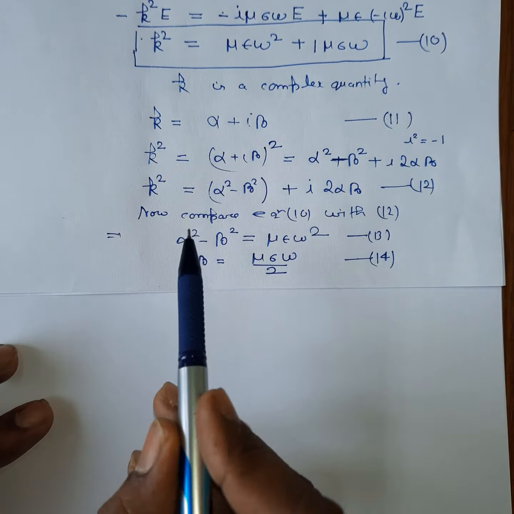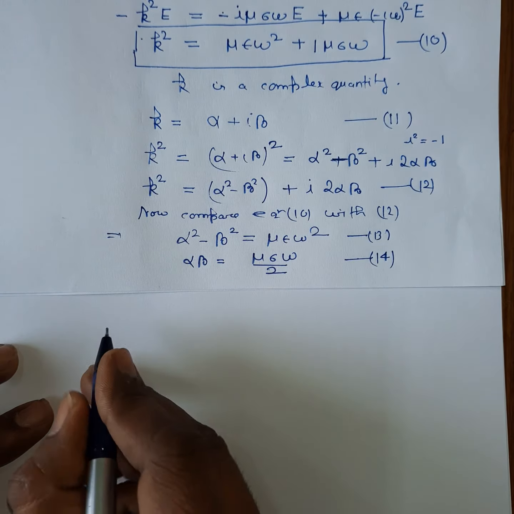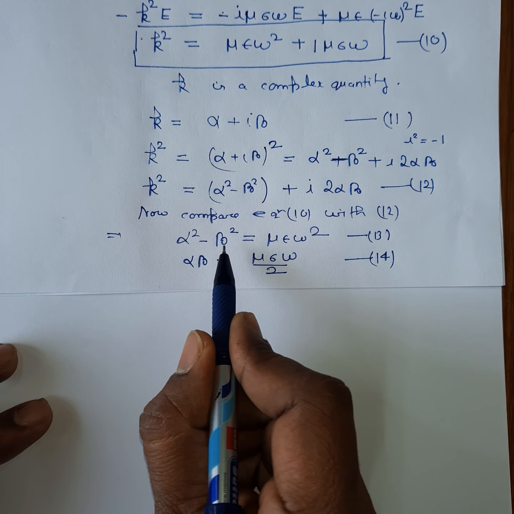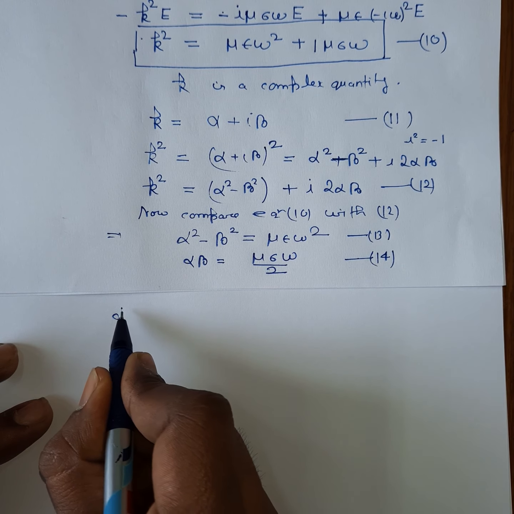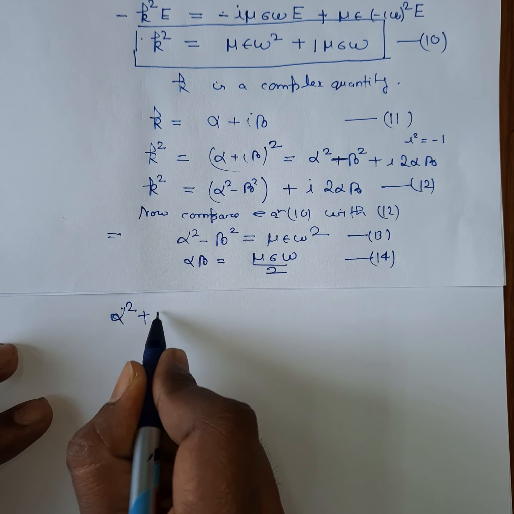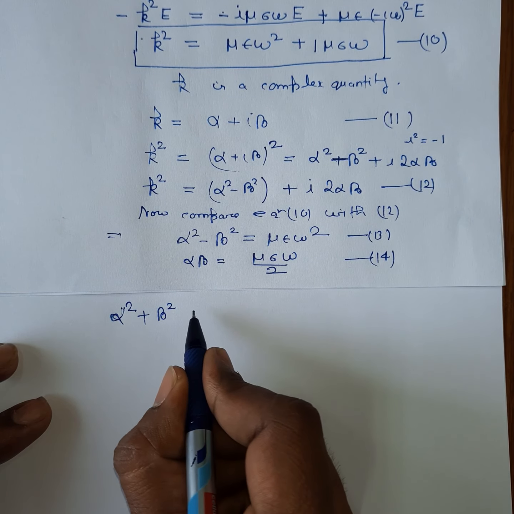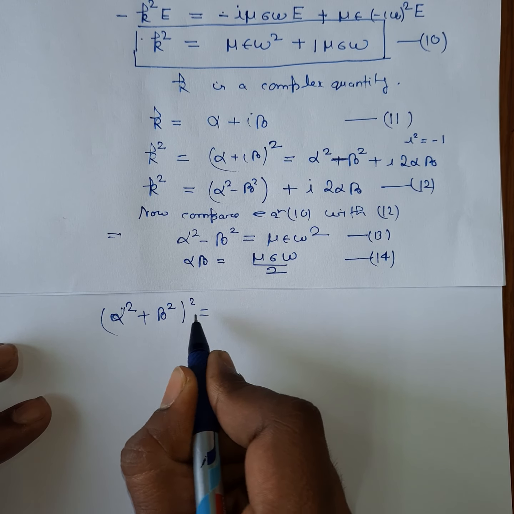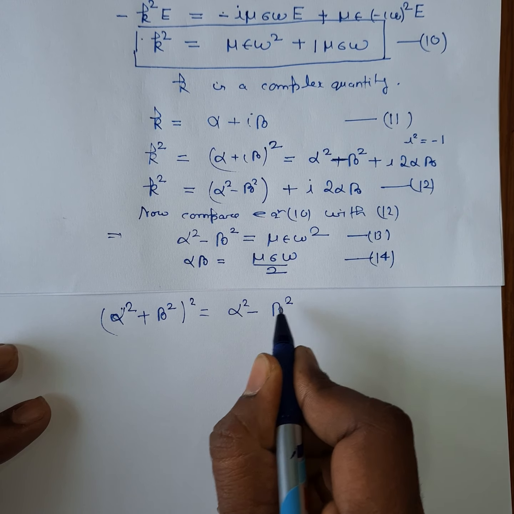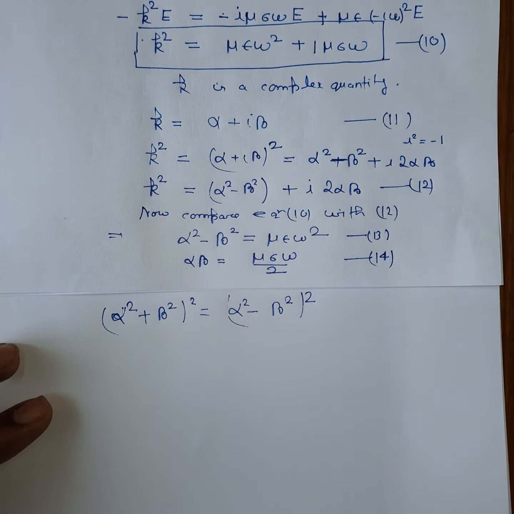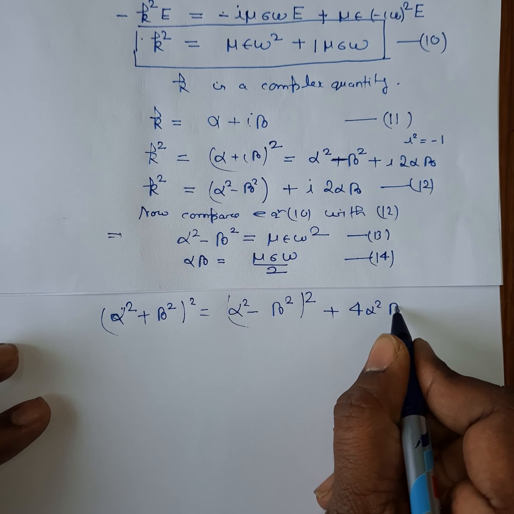So our purpose is to find out the real and imaginary part of this k. Since we know alpha square minus beta square and we also know alpha beta, we can express alpha square plus beta square in terms of these. So we can write it as (alpha square minus beta square) whole square plus 4 alpha square beta square.